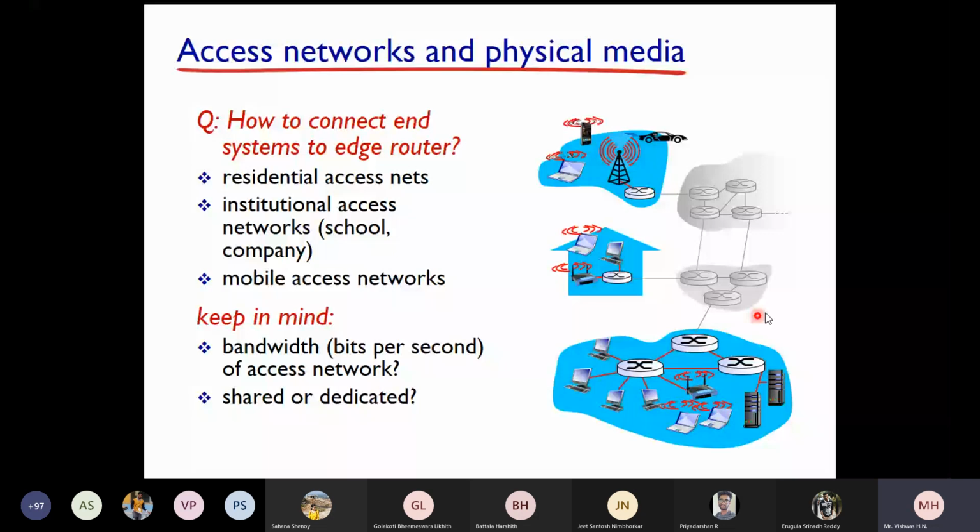So residential access networks, institutional access networks, mobile access networks, these are different categories. Like in a house, what will be the access networks? In institutions or companies, what will be the access network types? And in mobile networks, what will be the access network? We have to keep in mind the bandwidth, bits per second of the access network, shared or dedicated. That means you have the bandwidth only for you, or it is shared among multiple users. So with this basic knowledge about access networks, we will get into the different types of access networks.